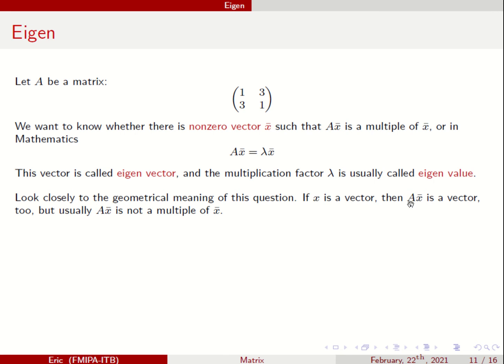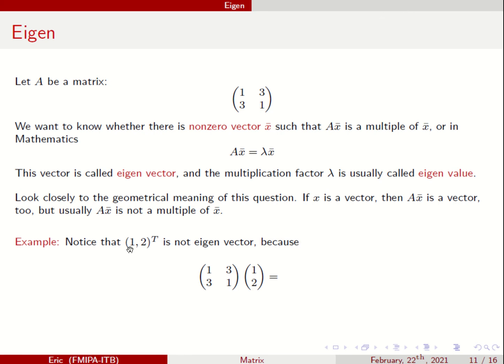If A is the rotation matrix, then A times x bar is the rotation of vector x. So in general, if I multiply A times x, it becomes another vector, but not a multiple of x. So we want A times x to be just like a dilation effect.